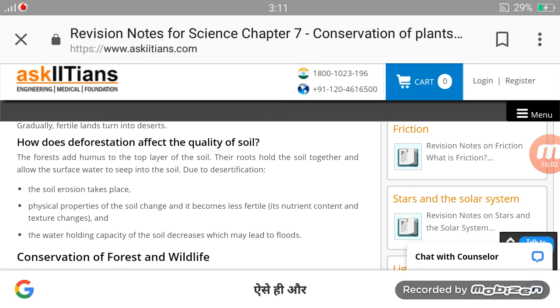The forest adds humus to the top layer of the soil. Their roots hold the soil together because the forest has trees and the roots will hold it together. So when desertification takes place, soil erosion will take place, as we have studied in the upper part, and physical properties of the soil also change as it is less fertile, and water holding capacity, meaning water retention capacity, also decreases. So today we will cover only this much.